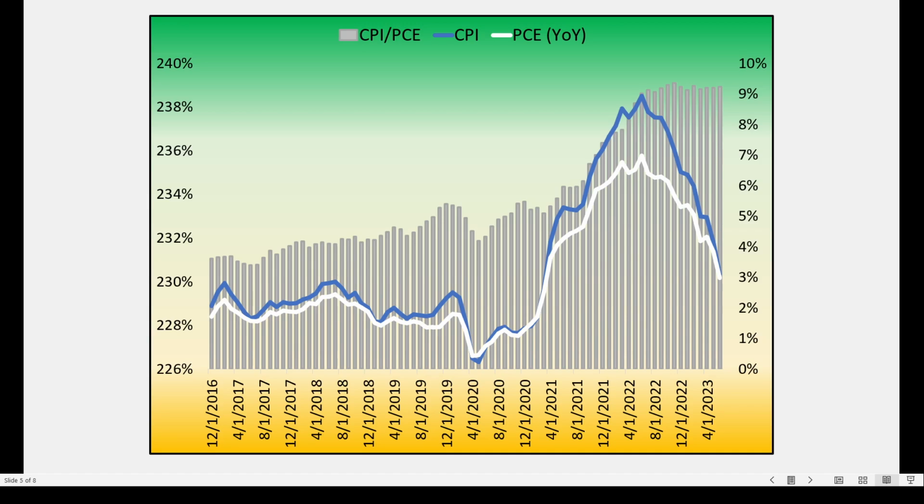Now we see the gray histogram bars in the background show us basically the relationship between the two. It's the CPI divided by the PCE. So when the CPI goes up more than the PCE, meaning that when inflation for the average consumer goes up more than other levels of inflation, including government programs, then we see this histogram bar go up. And we're right near the top.